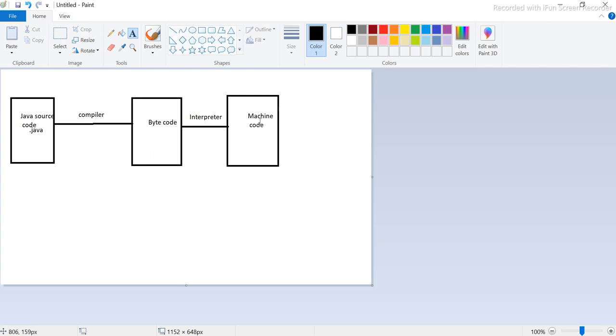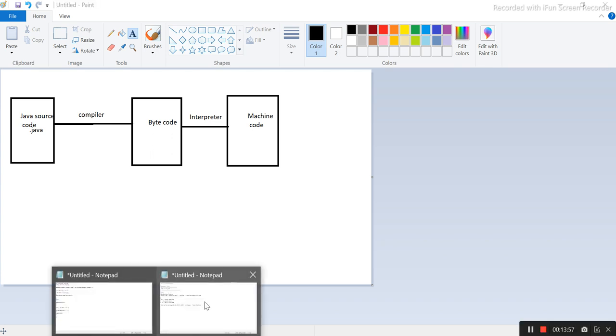If you remember this diagram, I think you will be able to answer this question, right? So it is both. It is a compiled language and also an interpreted language, because it converts into bytecode in between, and that's where the interpreter takes care and converts it into machine code. All right. So just keep this in mind, I think this is important. So we will see that. I think this is just a bit of theory, that's why I just wanted to cover it.